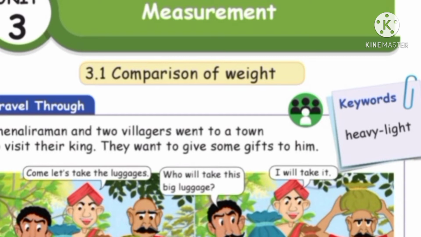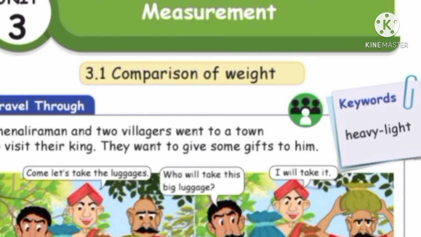Children, see here. Tenali Raman and 2 villagers went to a town to visit the king. They want to give some gifts to him.